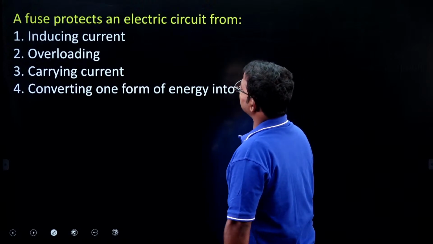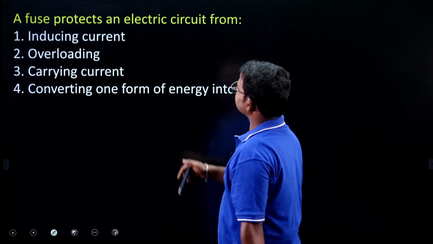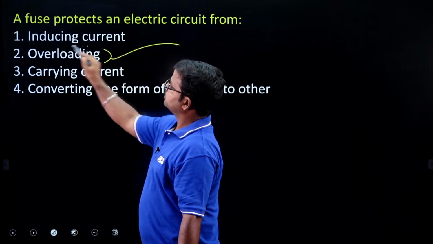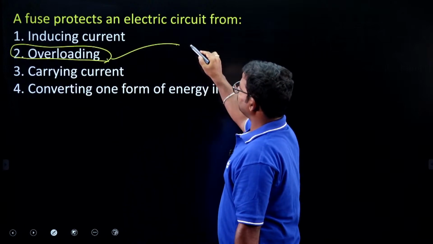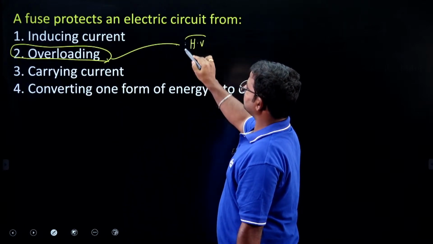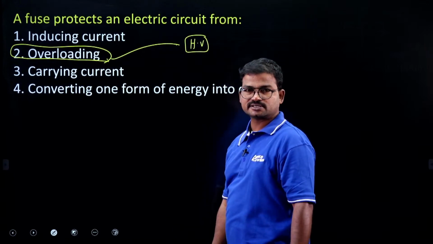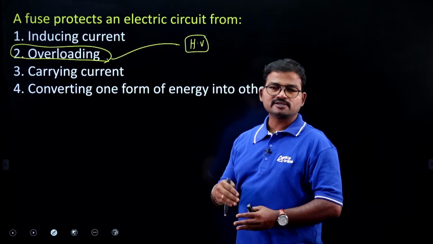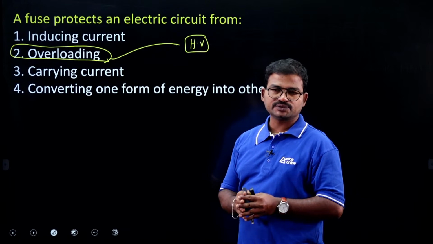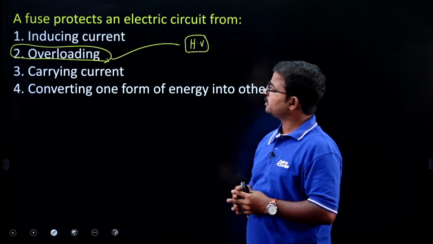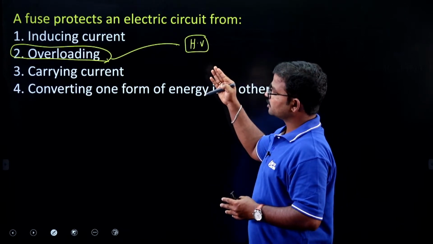A fuse protects an electric circuit from overloading. If you are getting high voltage current, mostly electronic gadgets will be destroyed. To overcome this phenomenon, we have to use an electric device, that is a fuse wire.